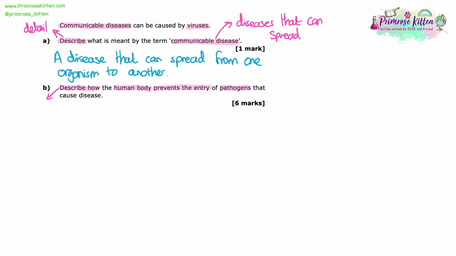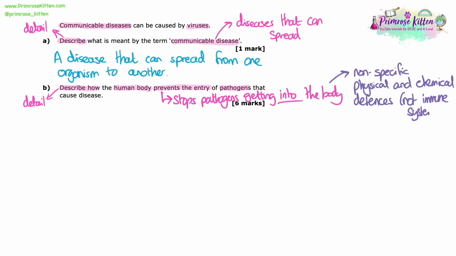Describe how the human body prevents the entry of pathogens that cause disease. So again, we have another describe, and this time to describe how, which normally talks about processes, details of how something works. And in this case, it's asking us how the human body is going to prevent the entry of pathogens. That means how does the body stop pathogens from getting in? So this is about the body's non-specific physical and chemical defences, not the immune system, not what happens once the pathogen gets inside the body and how the body fights off. It's about how do we actually stop pathogens getting in the first place.